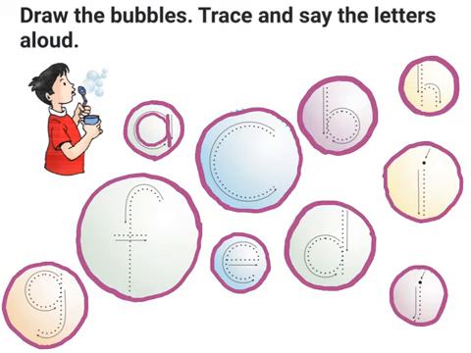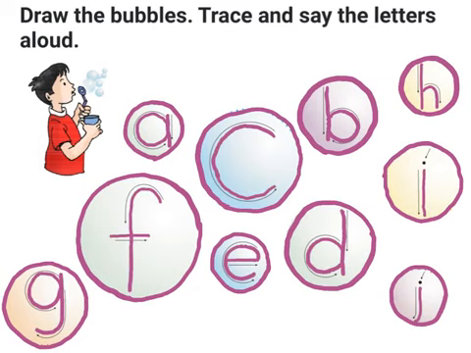Now let's start with the second one. I'll join the dots and follow the direction and I get the letter B. Let's do the next one. I will join the dots and follow the direction, and when I complete it, it will look like this. Let's say all the letter names together. A, B, C, D, E, F, G, H, I, J.